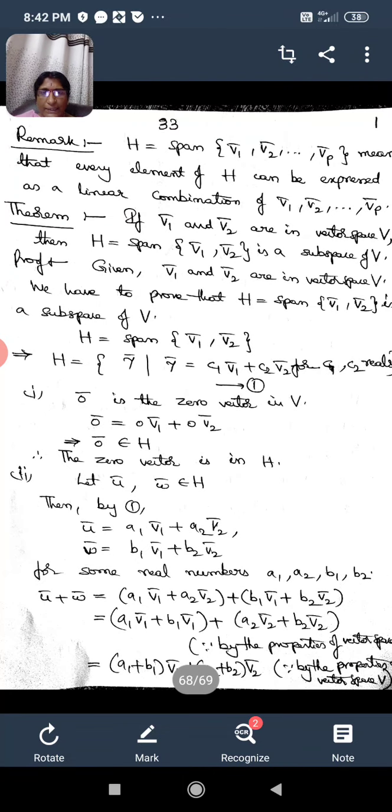The first condition states that the zero vector should be in that non-empty set, the second condition says that vector addition should exist in the set H, and the third condition states that scalar multiplication should be satisfied in the given set H, which is to be shown as a subspace of a given vector space.